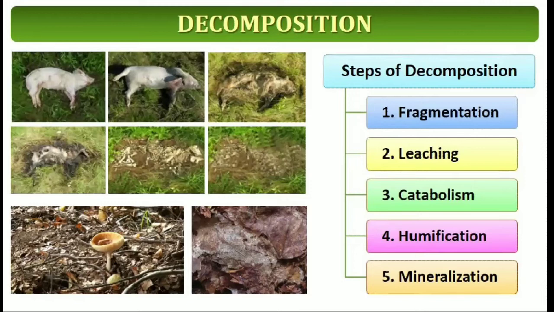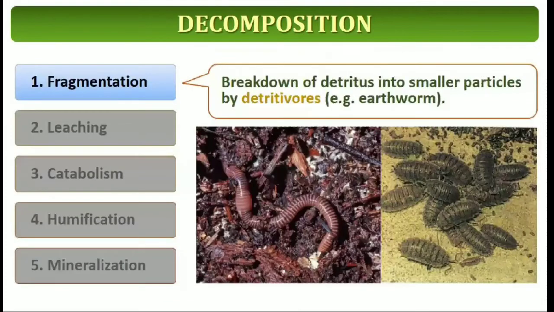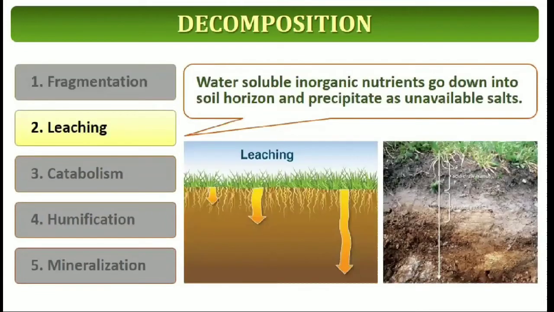Here, the steps of decomposition are given. Decomposition takes place by the following steps: fragmentation, leaching, catabolism, humification, mineralization. Let us discuss one by one. First one is fragmentation. What is fragmentation? Breakdown of detritus into smaller particles by detritivores. Example, earthworm. Try to remember what is fragmentation. Breakdown of detritus into smaller particles is called fragmentation. This process is carried out by earthworm.